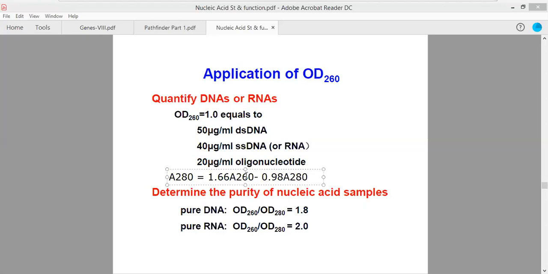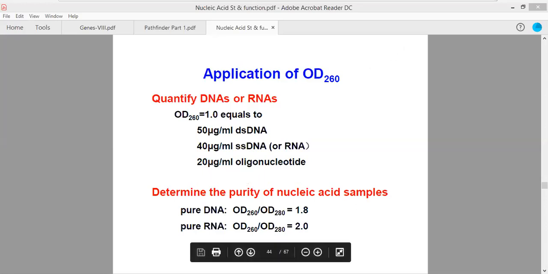This is how you calculate this. The 260 and 280 would be in subscript. I cannot make it subscript, as my program is not allowing that. Okay, moving away from the formula, this is what we get for pure DNA and for pure RNA molecules.